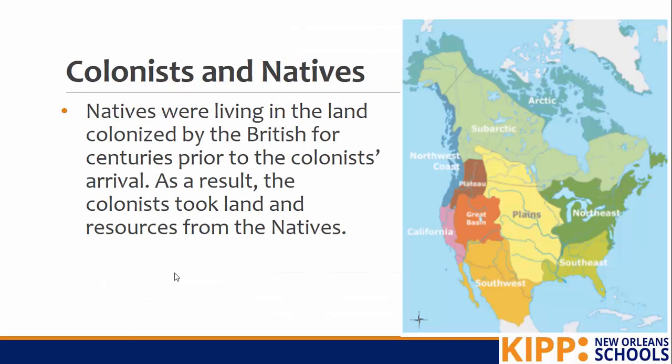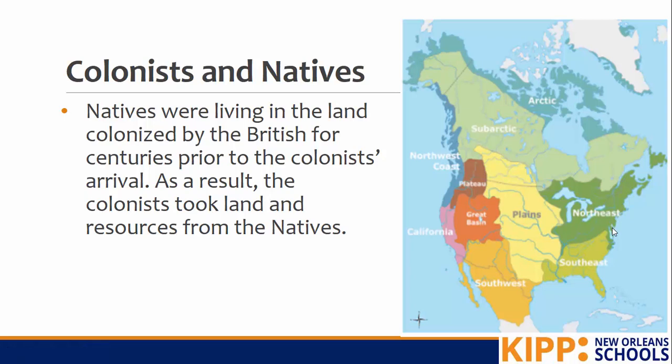All right, and now let's shift gears and talk about how all of the colonial groups, remember they're located here, got along with the Native Americans. If the 13 colonies were located here, the two Native American groups they interacted with the most were the Northeast Natives and the Southeast Natives. And remember, both of those groups have a good bit of farming. The Northeast does a lot of hunting in the woods.